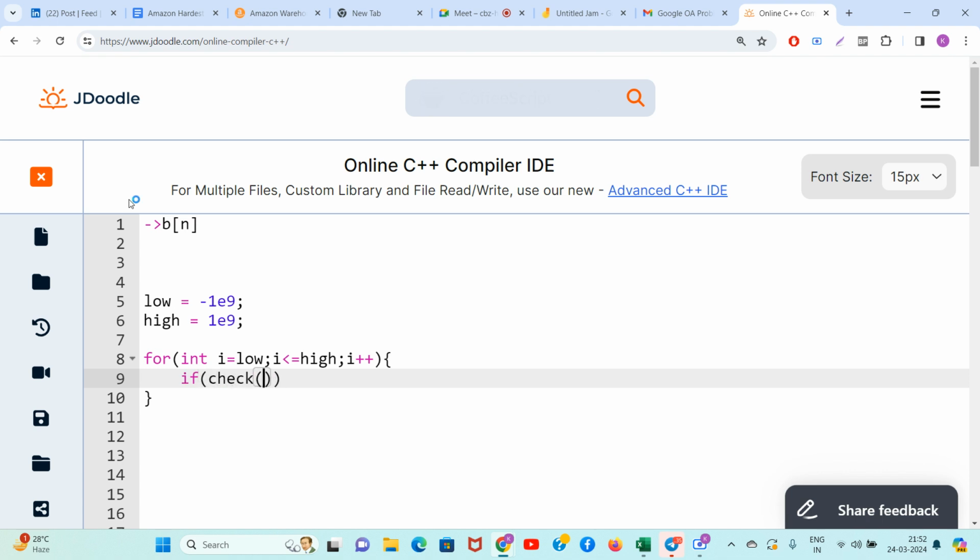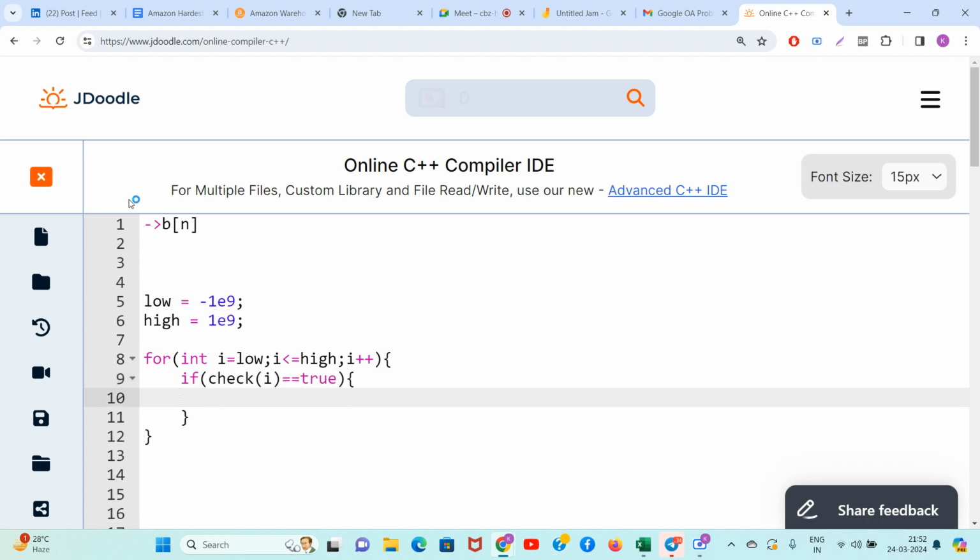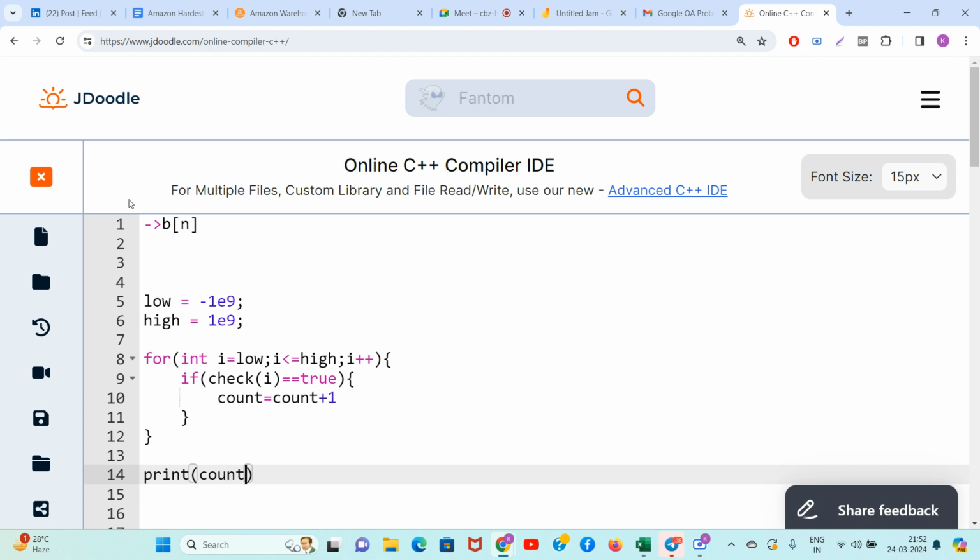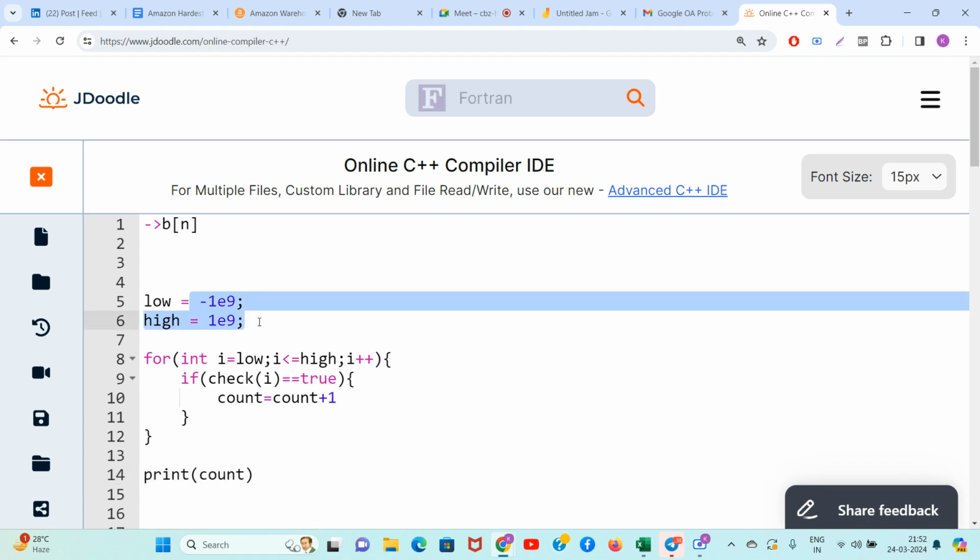So guys, if you are checking this number and your answer is coming as true, yes, this is a valid point, then you will do count equal to count plus 1, and you just return your count. This is not efficient at all because you are doing 10 raised to 9 iterations. Going from low to high is 2 into 10 raised to 9.